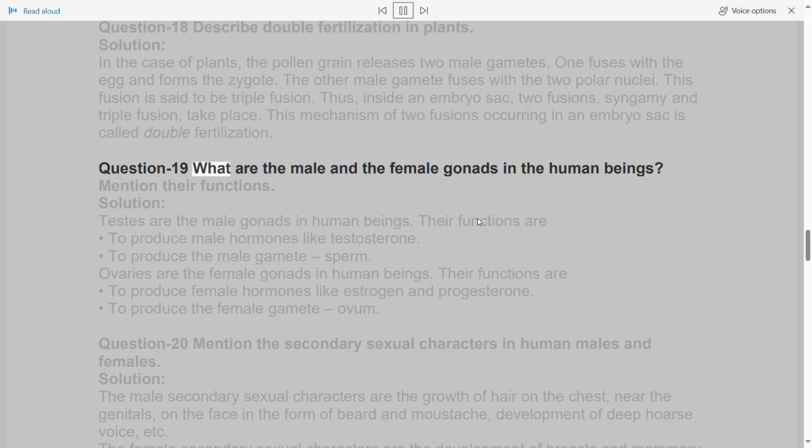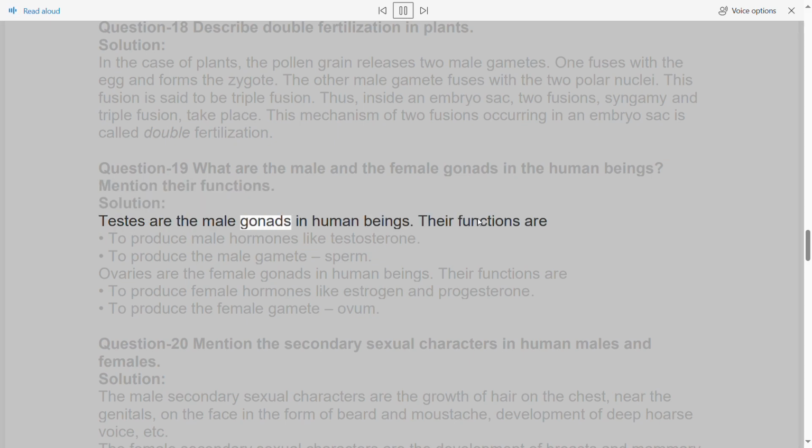Question 19. What are the male and the female gonads in the human beings? Mention their functions. Solution: testes are the male gonads in human beings. Their functions are to produce male hormones like testosterone, and to produce the male gamete, sperm. Ovaries are the female gonads in human beings. Their functions are to produce female hormones like estrogen and progesterone, and to produce the female gamete ovum.